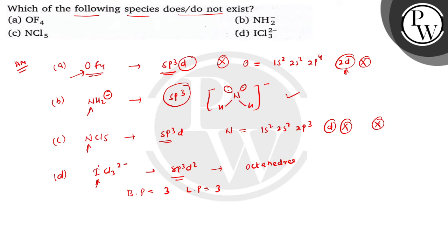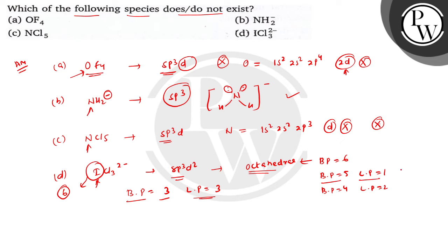ठीक है, क्योंकि इलेक्ट्रॉन पेयर around the central atom in sp3d2 hybridization कितने होते हैं बच्चों, 6 होते हैं, and बॉन्ड पेयर अगर 3 है तो लोन पेयर कितना होगा, 3 होगा. अब octahedral geometry में the stable structures are possible when the bond pair is 6, or bond pair is 5 and lone pair is 1, or bond pair is 4 and lone pair is 2. तो 6 में directly octahedral होगा. When bond pair is 5 and lone pair is 1, it is square pyramidal.